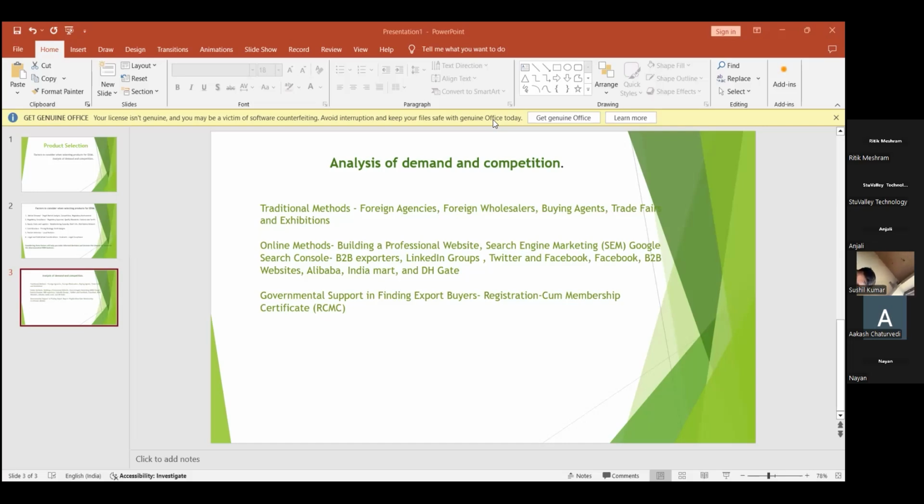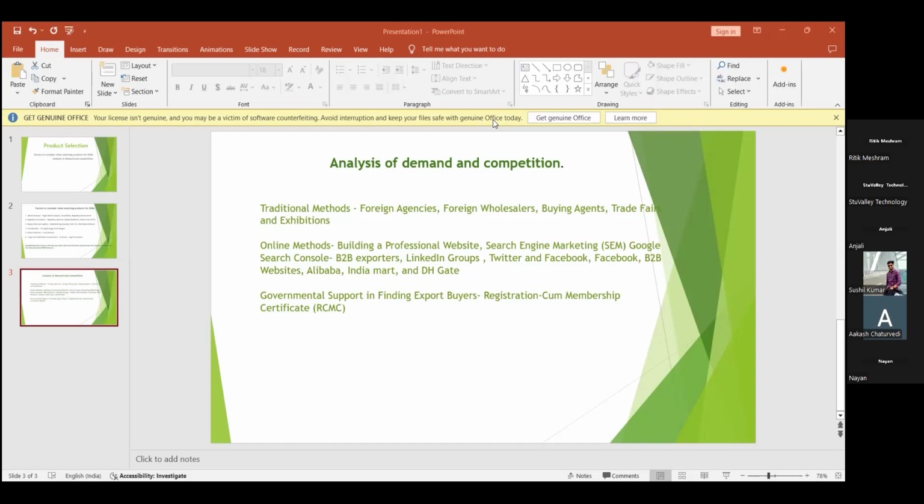That is RCMC. R stands for registration, C is cum, M is membership, and C is certificate. That is registration-cum-membership certificate. By becoming a member and obtaining this certificate, the importer or the exporter can gain access to the network. Many buyers can be found by getting this certificate. It will help the exporter get more network in the foreign market as well.